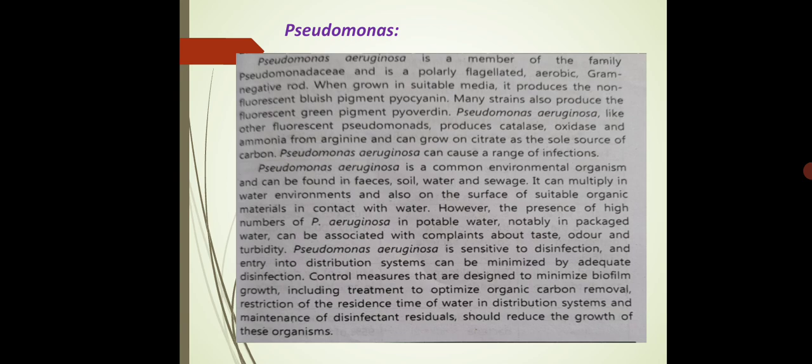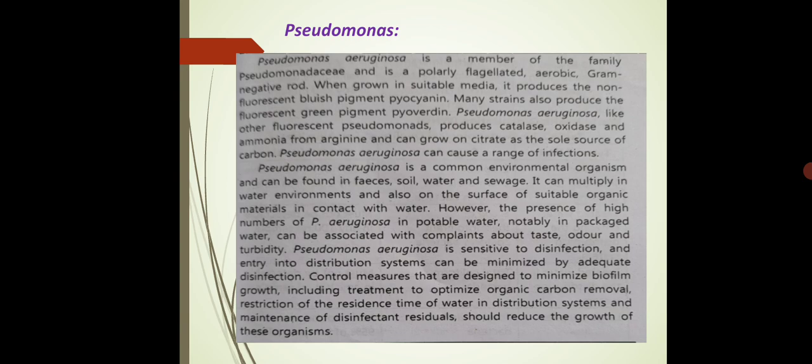It produces enzymes like catalase and oxidase, and it can even cause infection. It is a common environmental organism, and it is commonly found in feces, soil, water, and sewage.